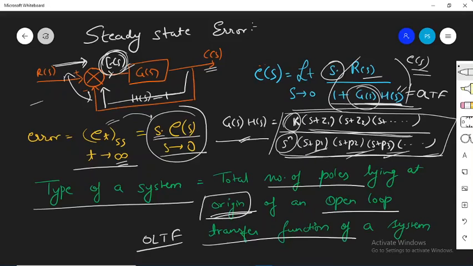Poles of a system are always in the denominator of the expression. Here you can see that we have several poles in the denominator of this open loop transfer function, but those lying at the origin, we can say that we have s to the power of n. That means n is the number of poles lying at the origin.